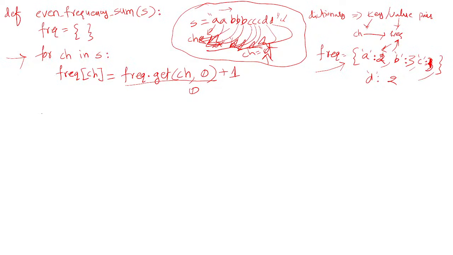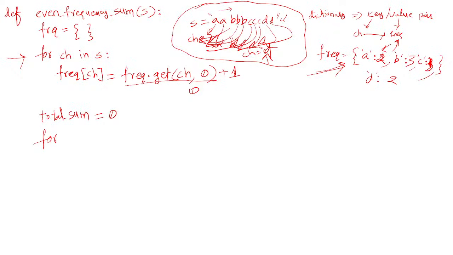Get their frequencies and add them to the total sum. Okay, so once you come out from the loop, you create a new variable called total sum and initialize it to 0. Okay, so now you loop through this frequency dictionary. How can you loop through this frequency dictionary?